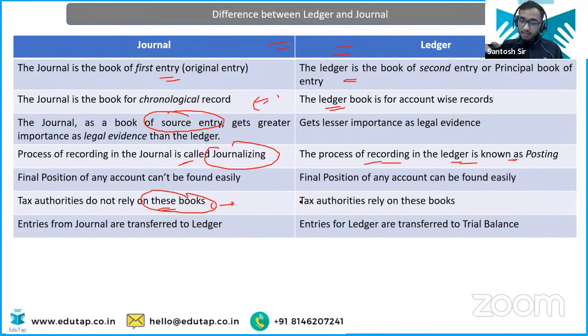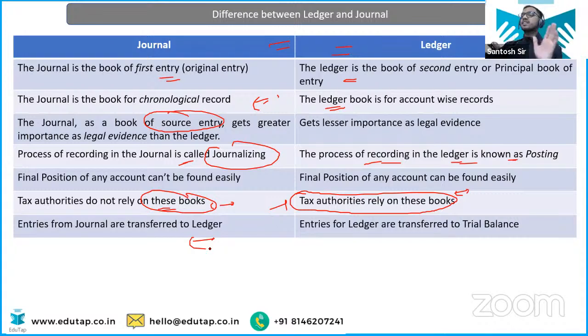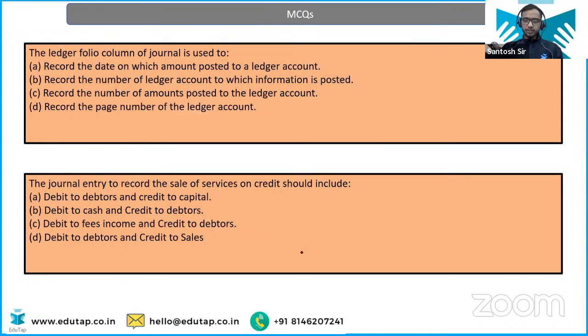So directly they ask for the financial statements, and basically financial statements are getting prepared through the ledger account only. So tax authorities basically rely on this ledger book to find out what is the total of income, what is the total of expenses, right? And what is the profit and what is the tax on that. Correct? Entries from journal are transferred to the ledger. That we have seen. From the journal, it is getting transferred to the ledger. From the ledger, it will be transferred to the trial balance. Clear? Okay. Now you have to give me the answer of these questions.